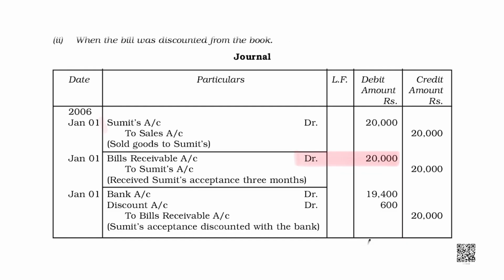Then Amit says, if you would have lent this money to someone else, how much interest would you have earned? Then the bank says, we usually lend money at the rate of 12%, and we are providing you 20,000 rupees, which we will receive after 3 months.